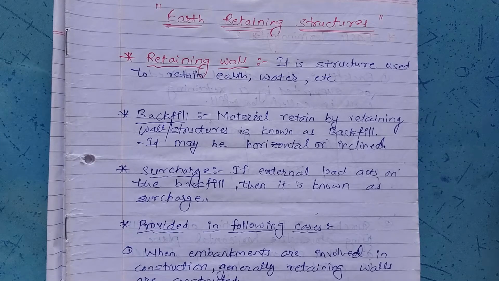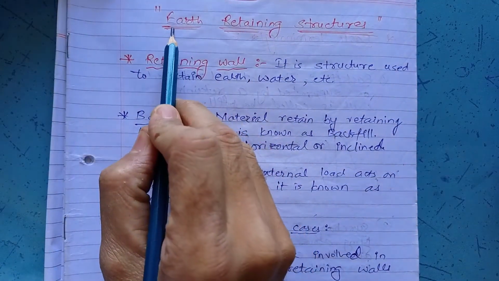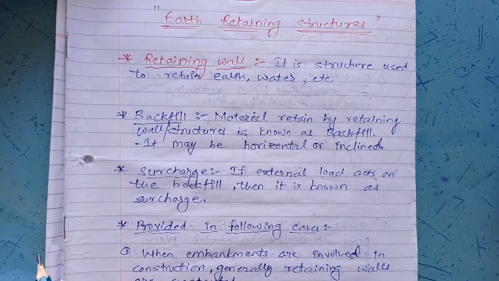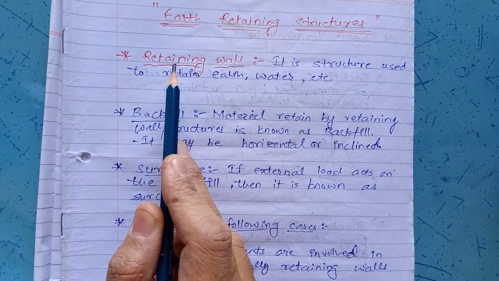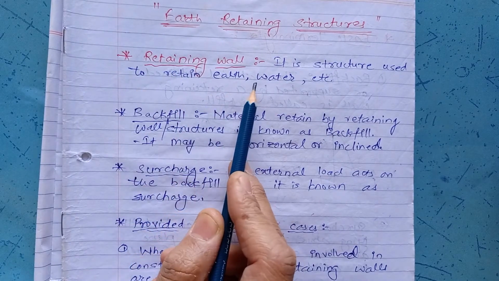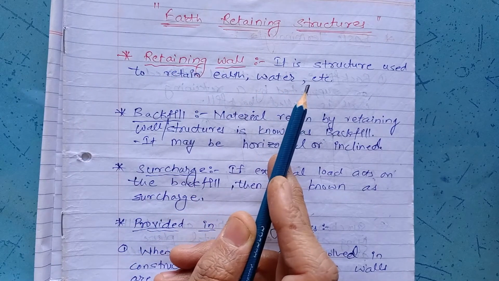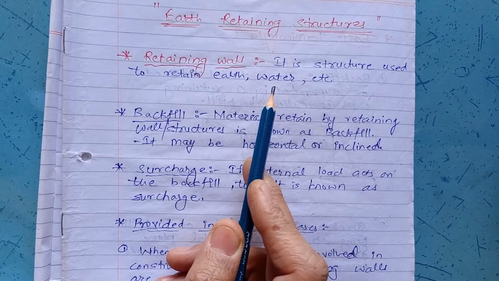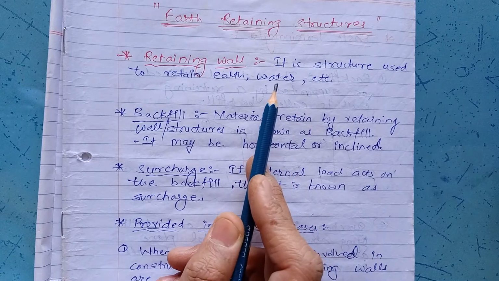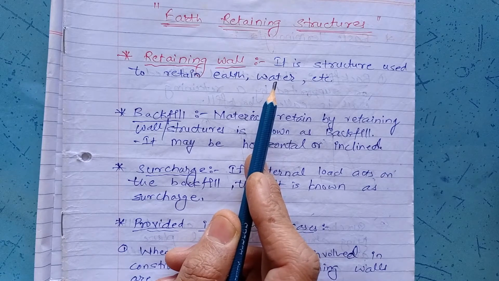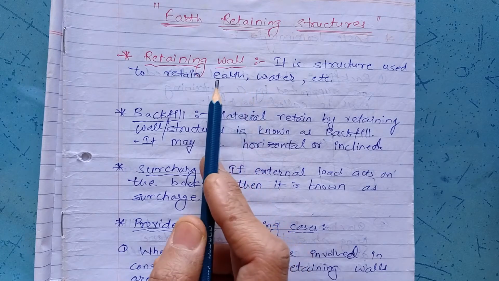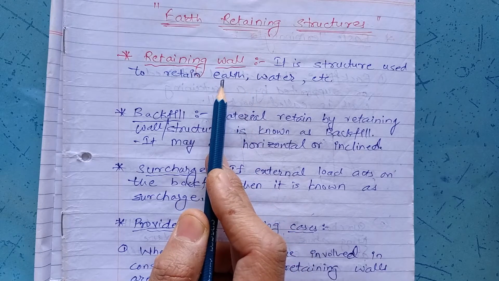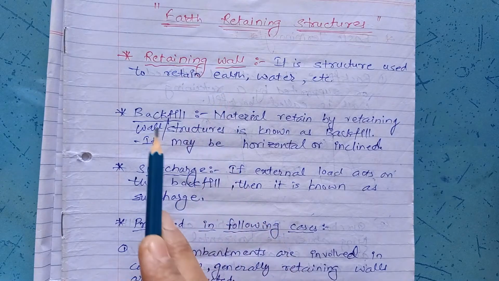Now in this video lecture, we'll be looking towards the topic earth retaining structures. Earth retaining structures is basically called a retaining wall. Now a retaining wall may be a structure that will be used to retain earth or water or any other material. Now a dam is nothing but a type of retaining wall which retains the water on its upstream side, whereas a retaining wall is provided to retain the earth, and hence the earth which it retains is called backfill.